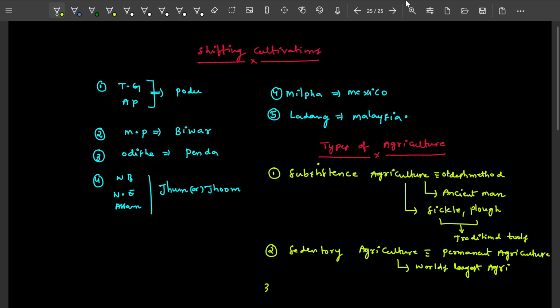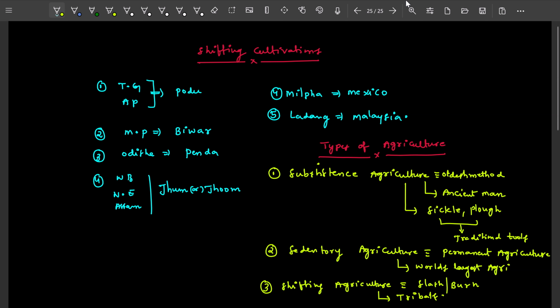And the third one is shifting agriculture, also called shifting cultivation, and also called slash and burn. It is practiced by tribals in India.